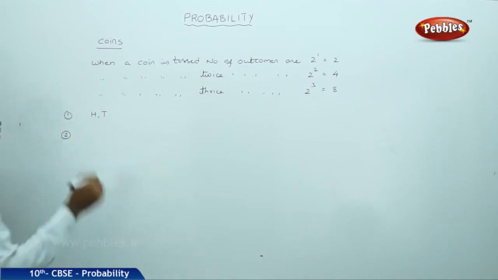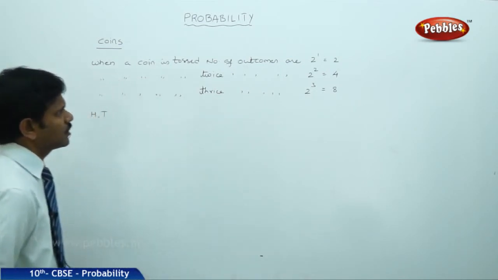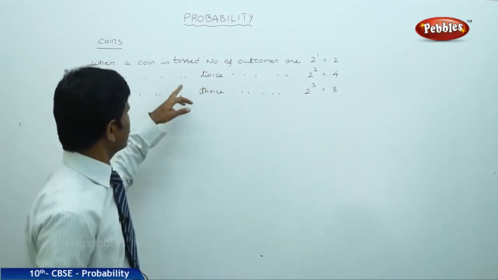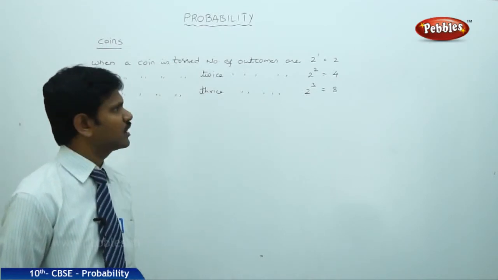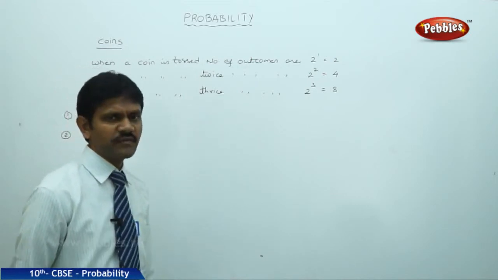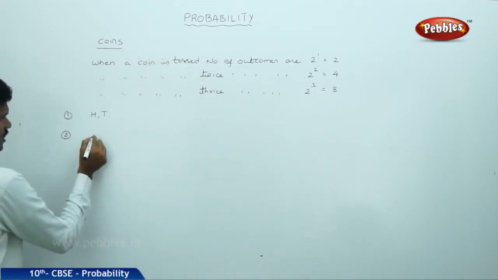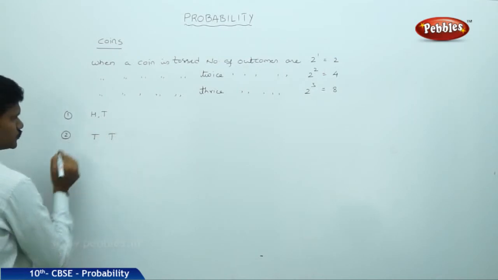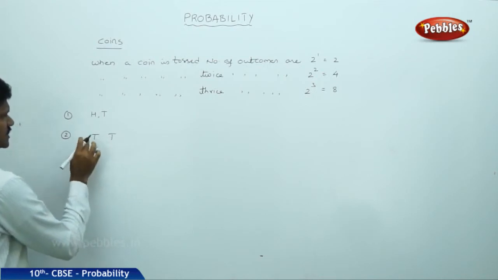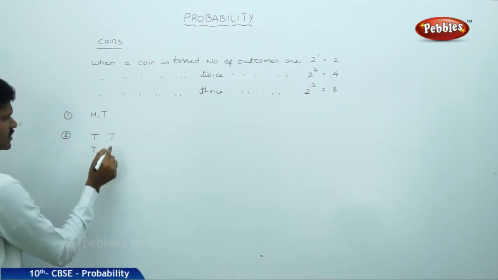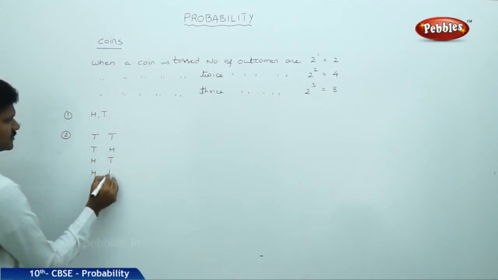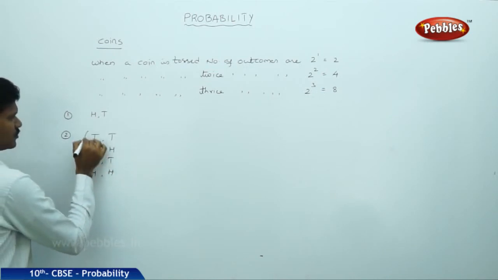Case 2: when a coin is tossed twice, or 2 coins are tossed at a time, the number of outcomes is 2 squared, that is 4. The outcomes are: first tail tail, then tail head, head tail, and head head, each as a pair.